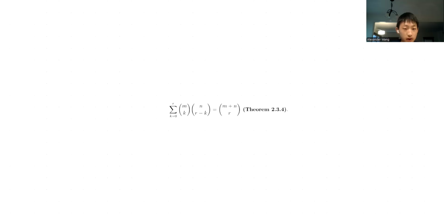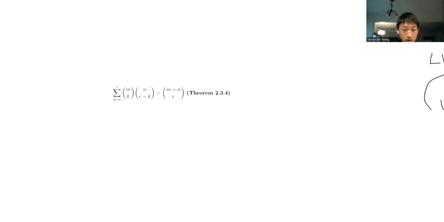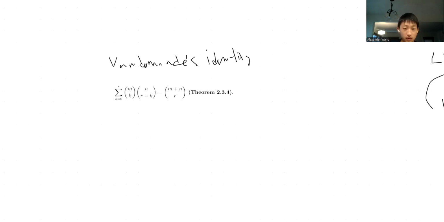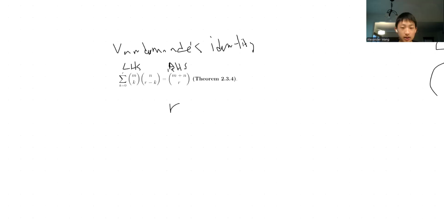All right, so we're gonna prove Vandermonde's identity. So again, let's look at the right hand side and the left hand side. So this is the right hand side, left hand side. And in the right hand side, let's treat this as committees, right? So you're basically choosing an r-membered committee.